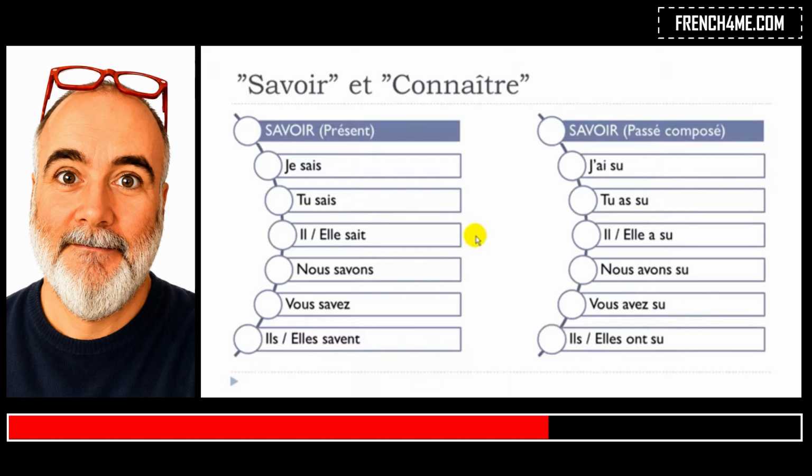Now let's see the passé composé form. J'ai su, tu as su, il a su, elle a su, nous avons su, vous avez su, ils ont su. If you remember, when we introduced this passé composé form, it was in Unit 5, if my memory is correct. You put first, in most of the cases, the verb avoir at the present form, and then the participe passé form. The participe passé form for savoir is su, and it doesn't change, so you put it after each form. J'ai su, tu as su, il a su, elle a su, nous avons su, little liaison here, vous avez su, same thing here, ils ont su, little liaison between the two, elles ont su.